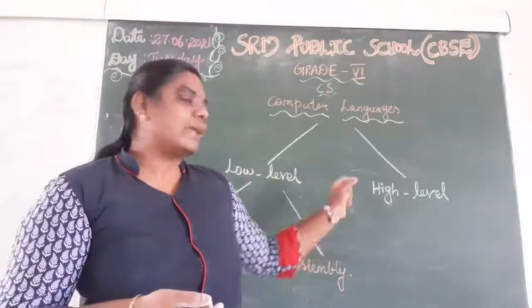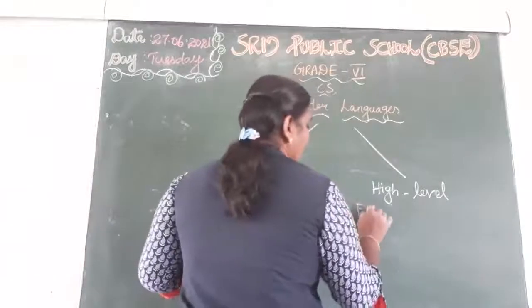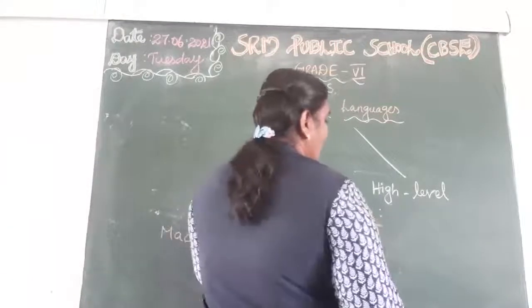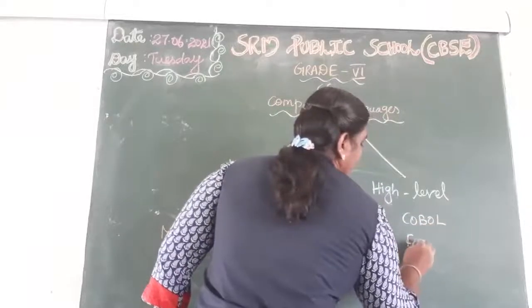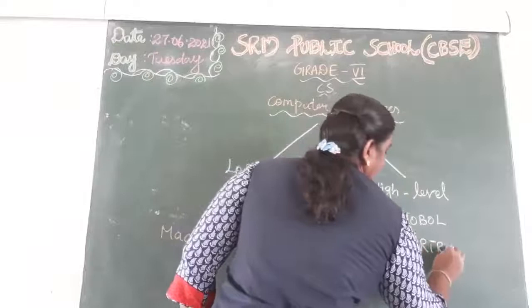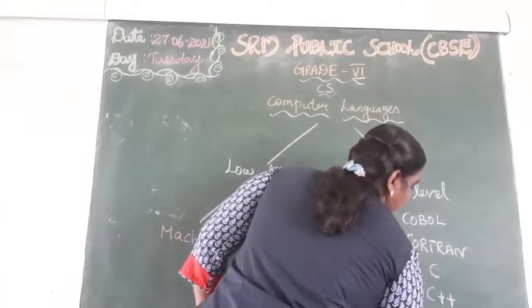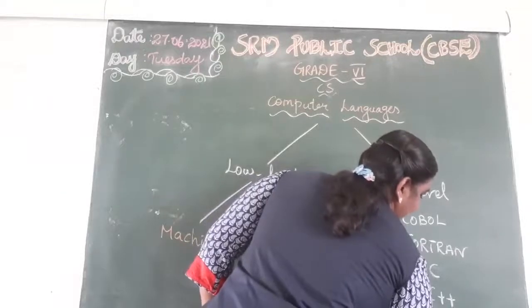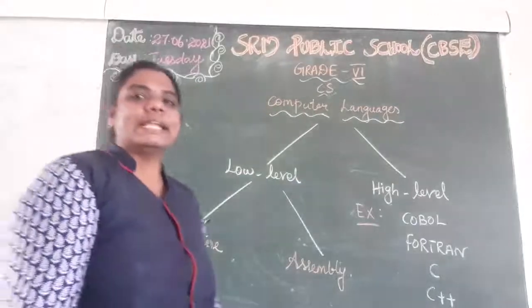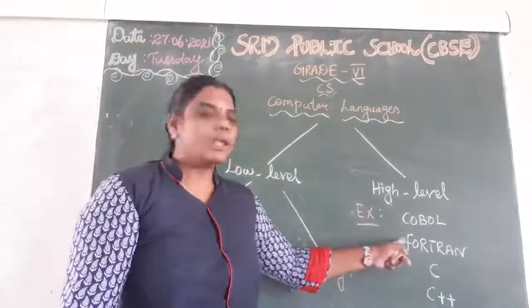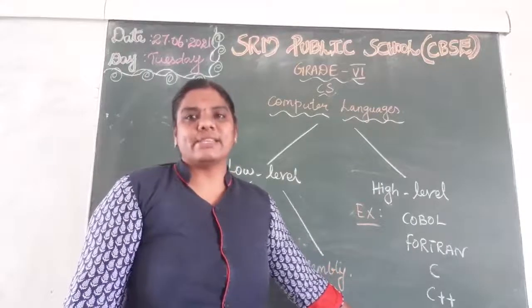Examples for high level language are COBOL, Fortran, C++, Java and HTML.